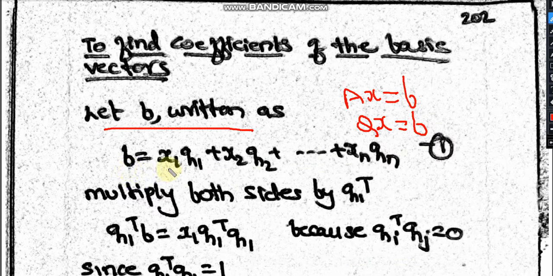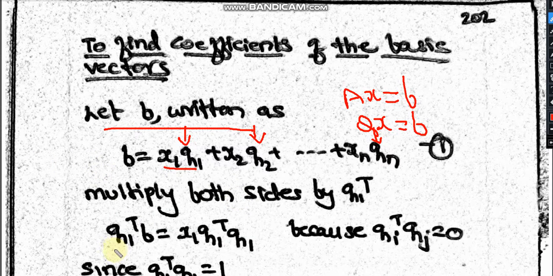So I have b here, so I'll have x1 q1, because the matrix's first column is q1, and the second vector q2, up to the n-th vector qn. You have n columns, n vectors. So b equals x1 q1 plus x2 q2 plus so on till xn qn. Let us multiply q1 transpose on both sides to find the coefficient of x1. Similarly, you can find the coefficient of x2 by multiplying equation 1 by q2 transpose. Let us see what happens when I multiply it with q1 transpose.